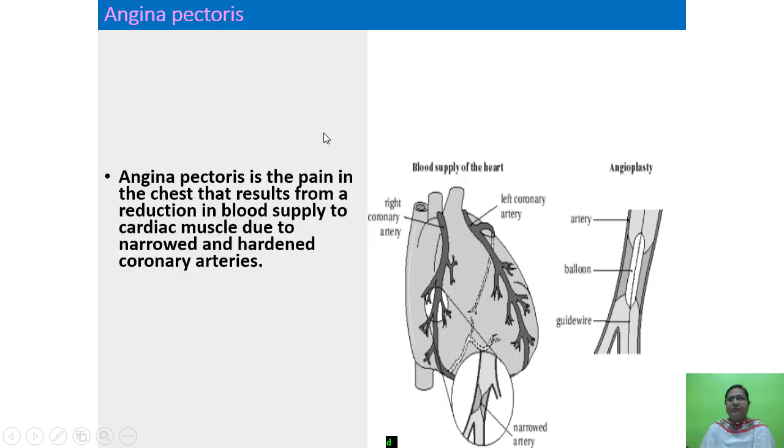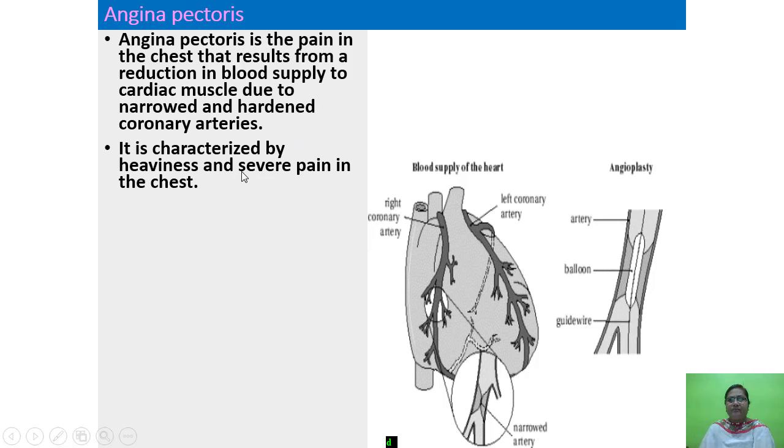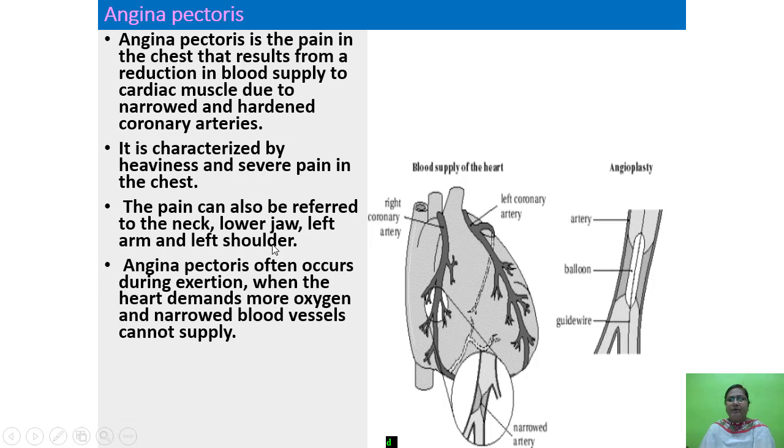Next, angina pectoris. Now what is angina pectoris? Angina pectoris is the pain in the chest that results from a reduction in blood supply to the cardiac muscle due to narrowed and hardened coronary arteries. Now you can see the artery here, it has become narrowed. So why has it become narrowed and hard? Due to the reduction in the blood supply.